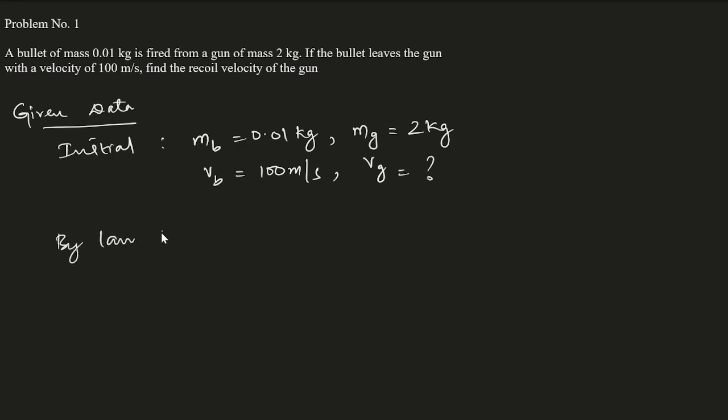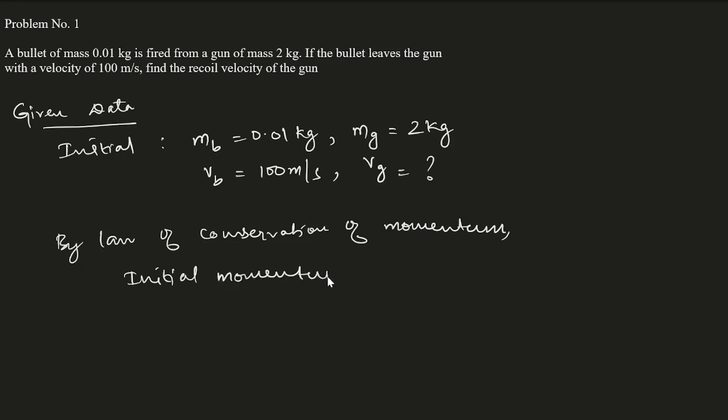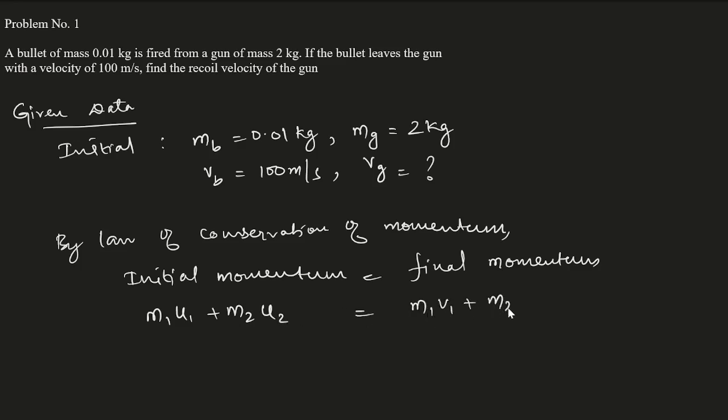So we know that by the law of conservation of momentum, initial momentum equal to final momentum, right? So initial momentum is nothing but m1 u1 plus m2 u2 equal to m1 v1 plus m2 v2.